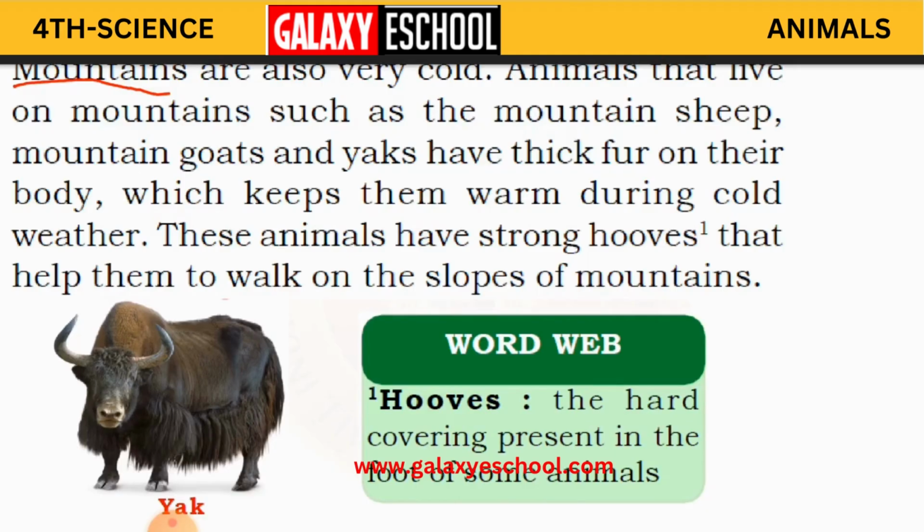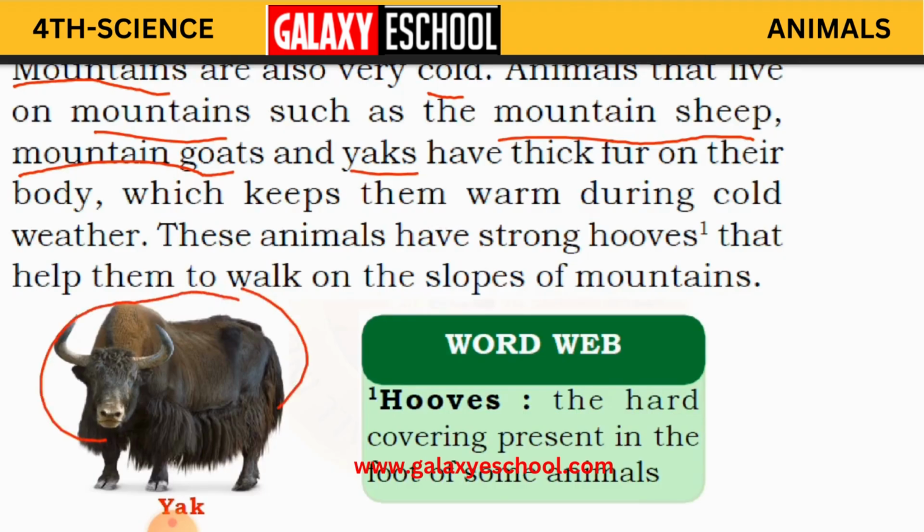So mountains also come under this category. Mountains also are very cold. So we also have animals which live in these areas, that is on mountains, such as mountain sheep, mountain goats and yaks. Here you can see the picture of a yak in our slide.